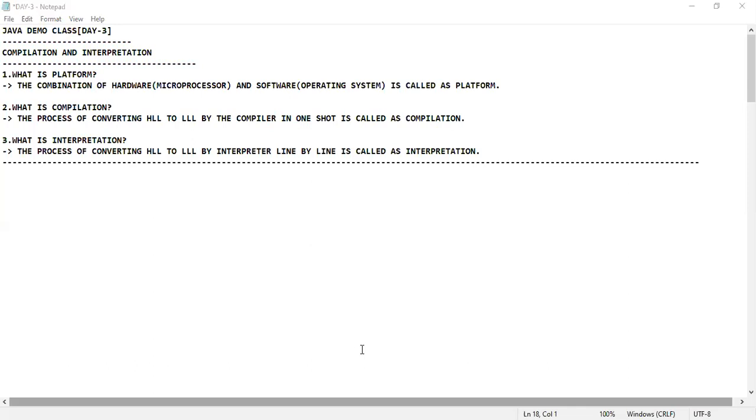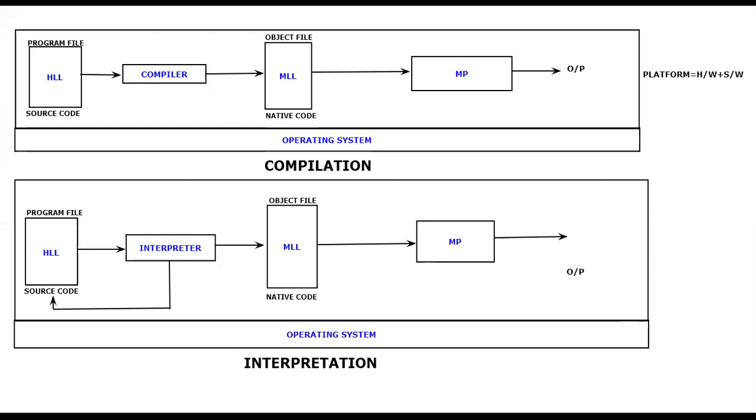Let me go back to my screen. So once we get back to the screen, let us go to the new page now. So let me continue. Whatever programs you are going to write, somewhere you have to store them in your computer. So you are going to store them in the memory device. The 3 important memory devices I have already discussed in my day 1. So the microprocessor is what I am going to consider for my discussion, and along with that, I require the memory devices, such as the RAM and the hard disk. And if you want to save something permanently, you are going to consider the hard disk. So the hard disk is what I am going to represent in this format.